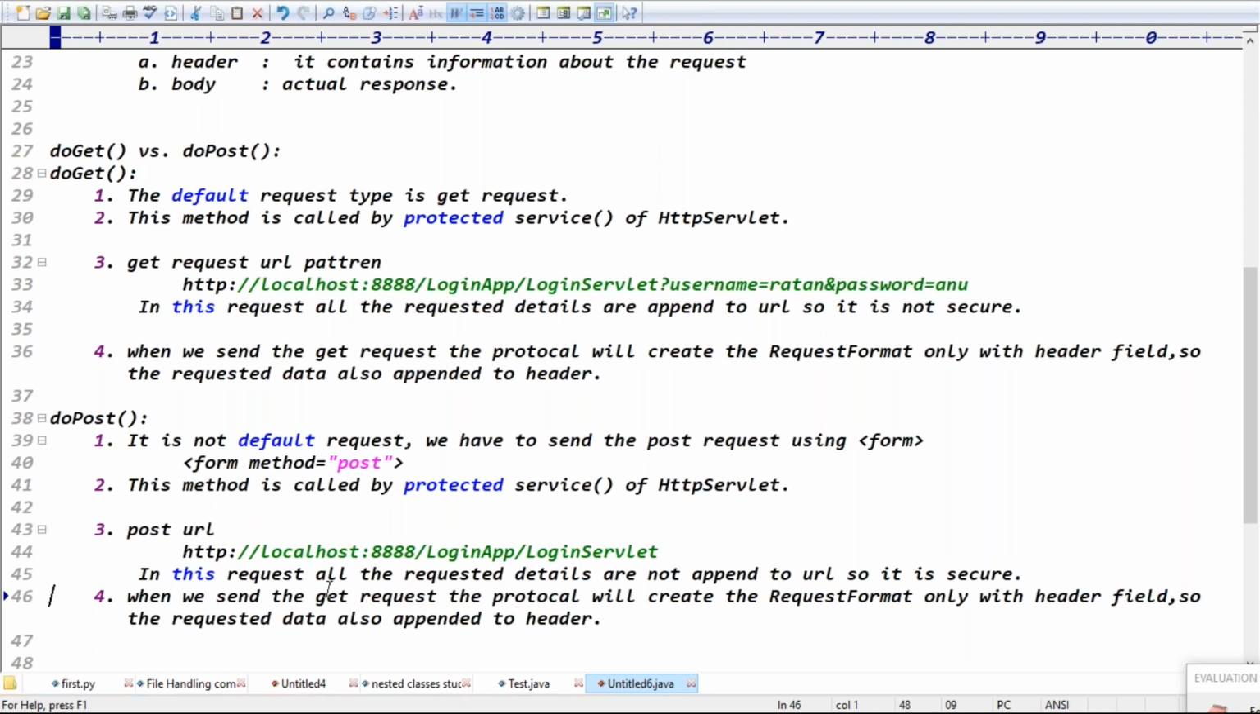Exactly. Good. Explain the second point, sir. This method is called by a protected service of HttpServlet. We have done that point, right? HttpServlet contains two service methods, right?